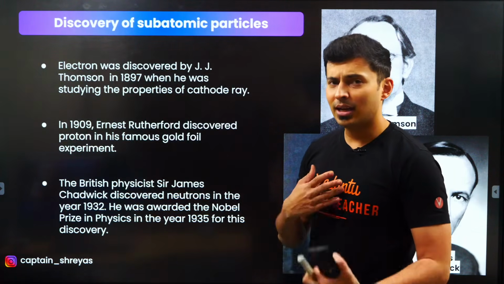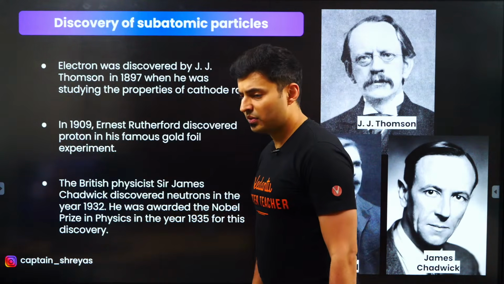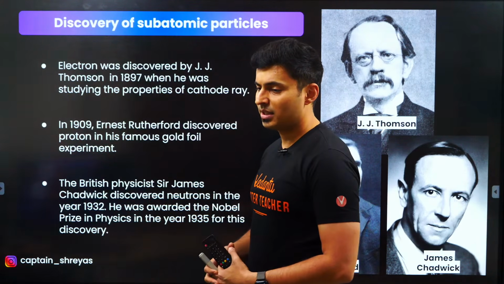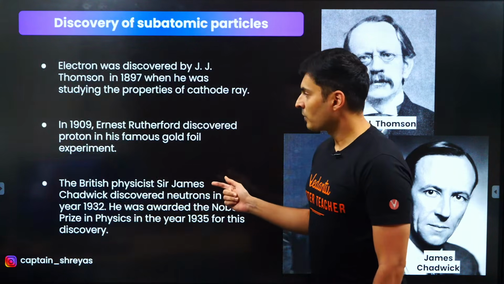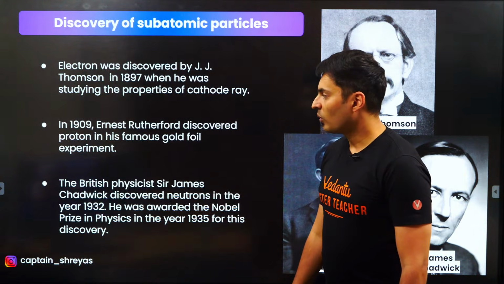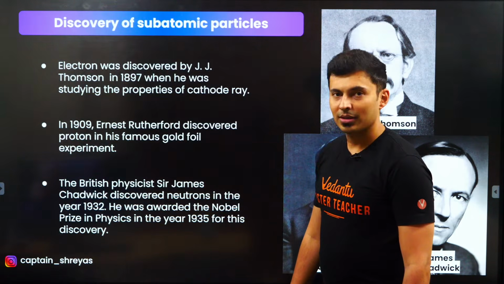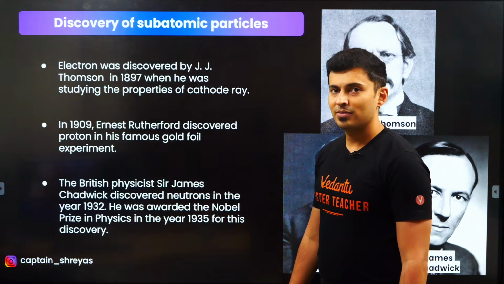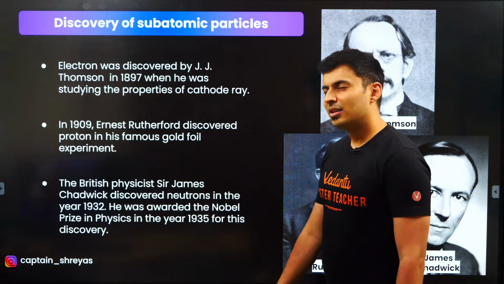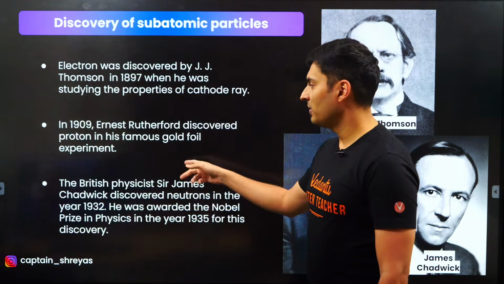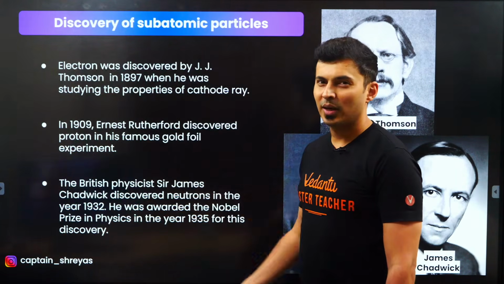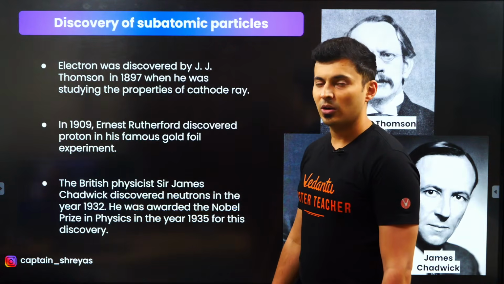So I have my own version of this gold foil experiment. I think Rutherford wanted to gift something to his wife. He bought a lot of gold, and then I think he fought with his wife one day, and he's like, why give my wife these golden ornaments?